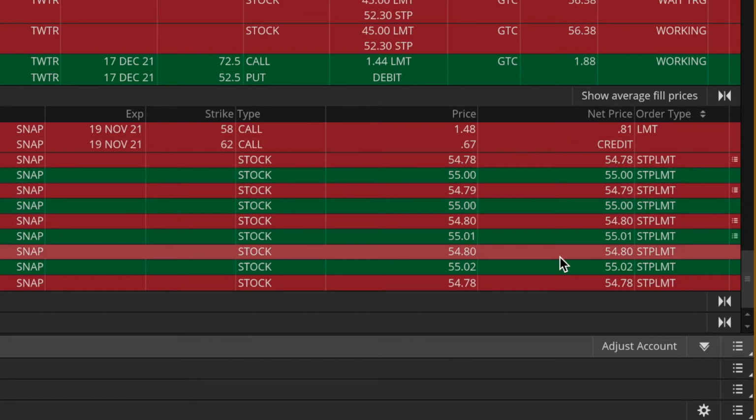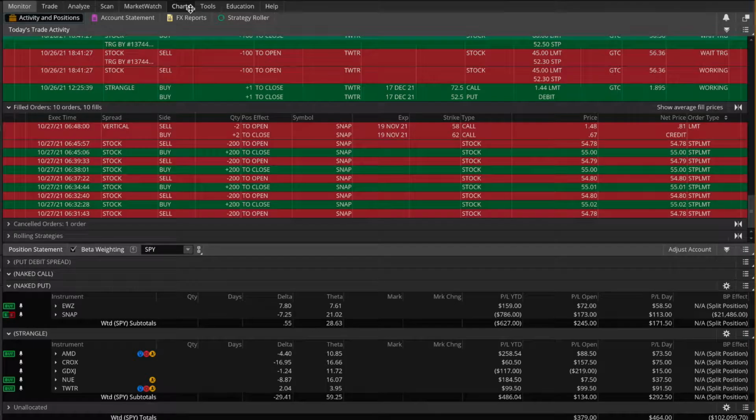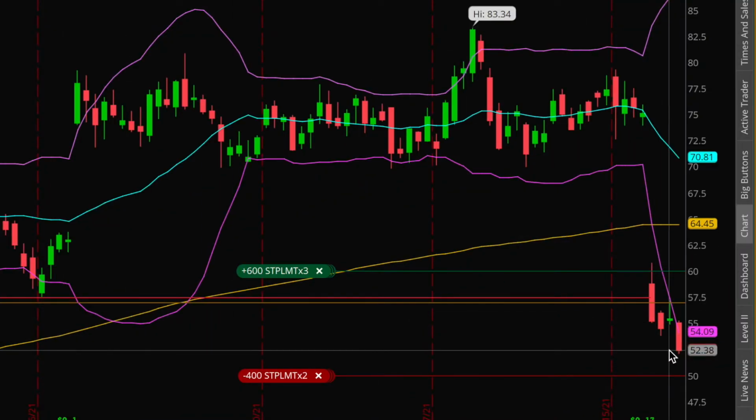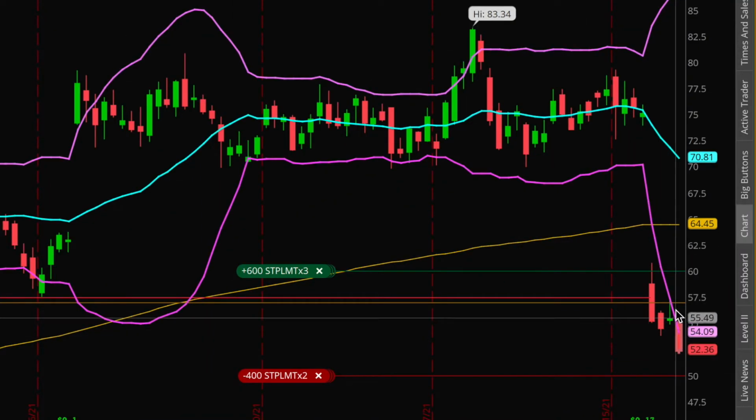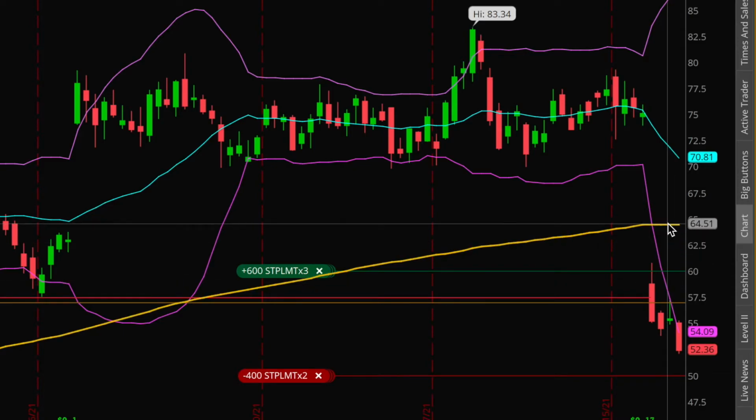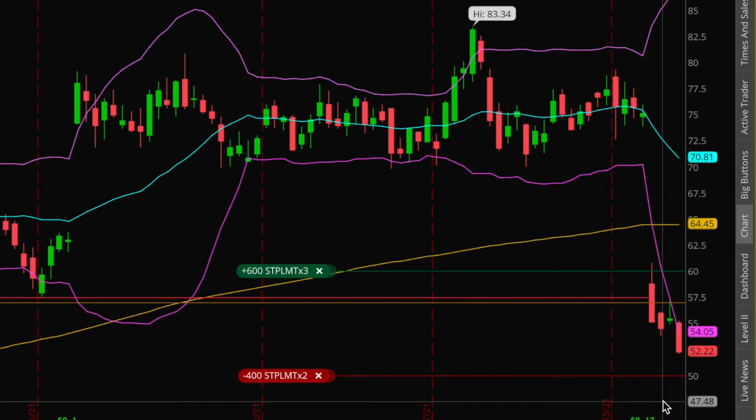Of course, the main caveat here with doing this is now I do have a short call option at the 58 strike, so should Snapchat reverse, right? If Snapchat down here reverses from 52 bucks per share and blows through my call strike, then at that point I'll have to start buying shares of stock to cover my call option, but we'll cross that bridge if I ever need to. If Snapchat just keeps moving on lower, then no big deal. Or if it just goes sideways, then again, no big deal.